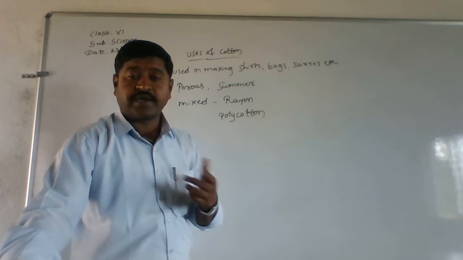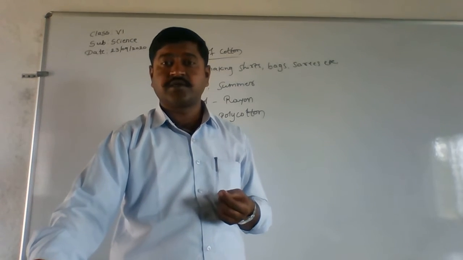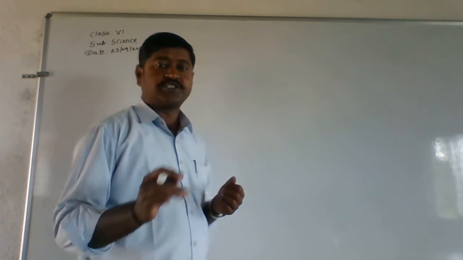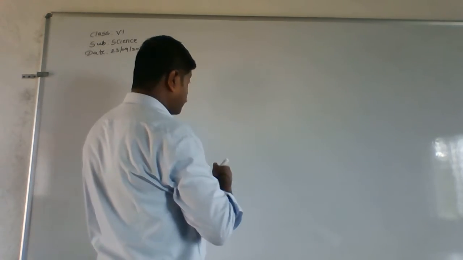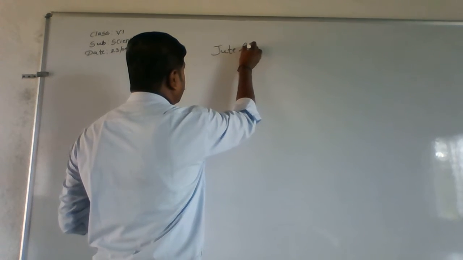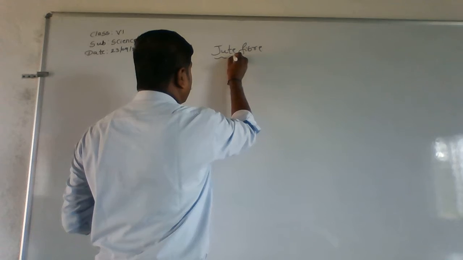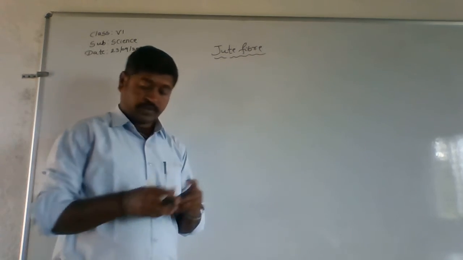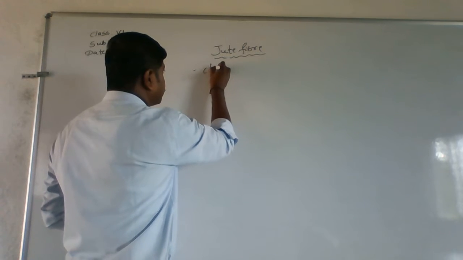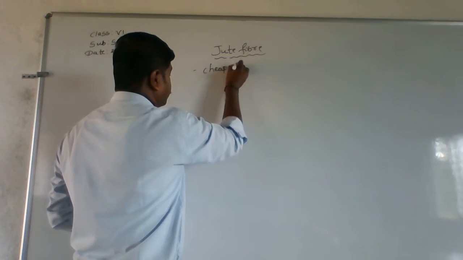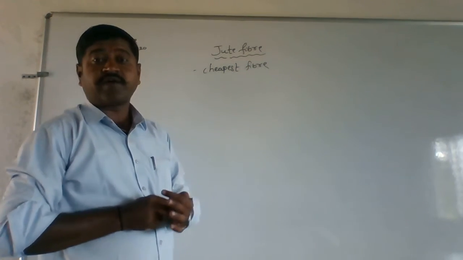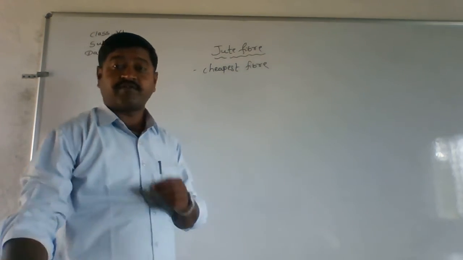So now next we are going to see about jute. So that is jute fiber. Remember, this is one of the cheapest fibers that is found.